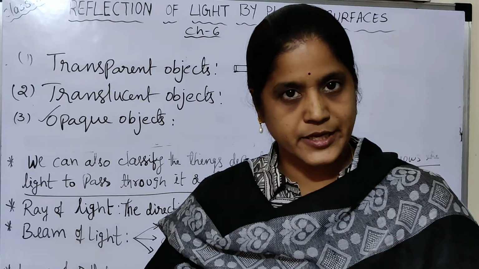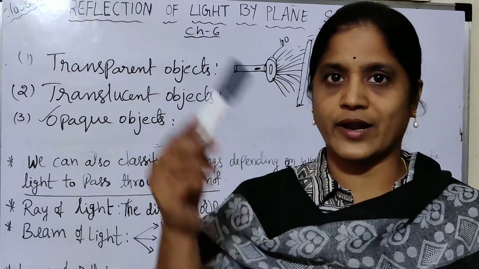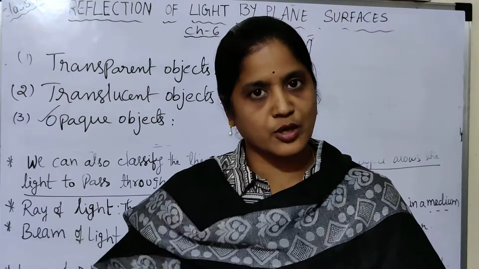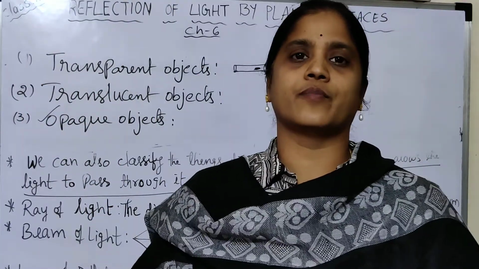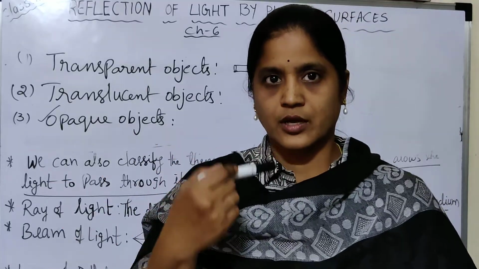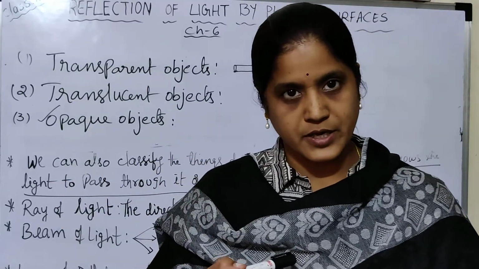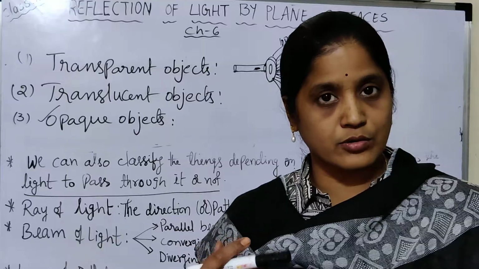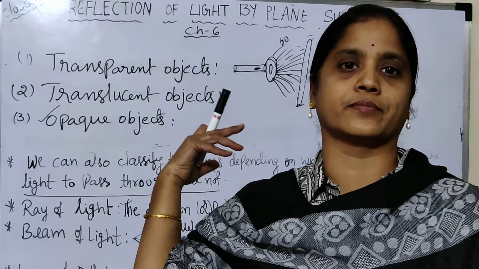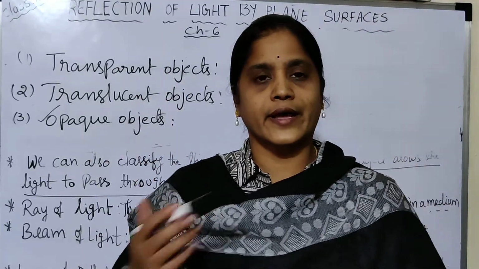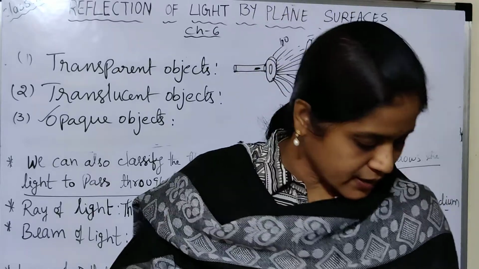So opaque object, light source. When light falls on the opaque object, even the human body is also an opaque object. So when light falls on the human body or an opaque object, our body does not allow the light rays to pass through our body. So then obviously we get a shadow.